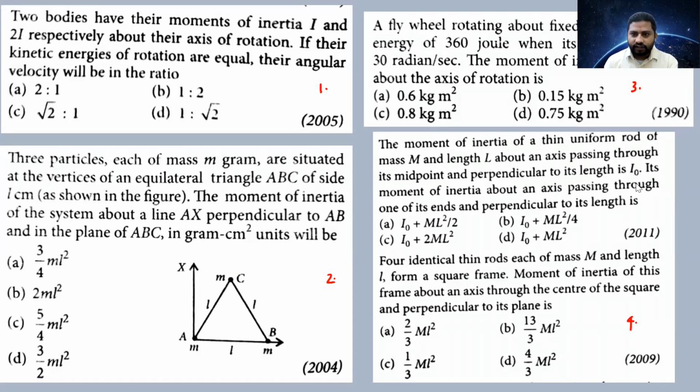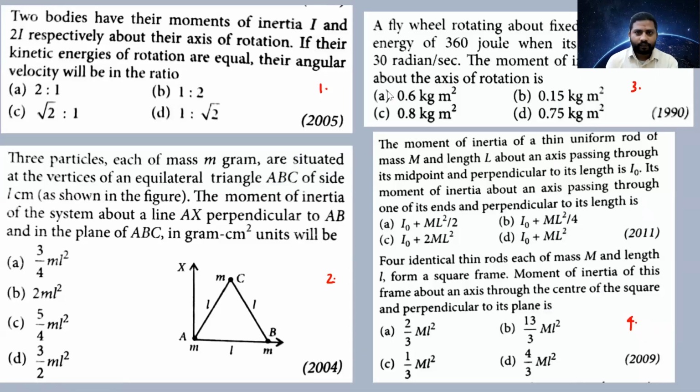This is number 5. Fifth question is also there. 5 homework questions. If possible, if time is there, you can do it right now and send me.